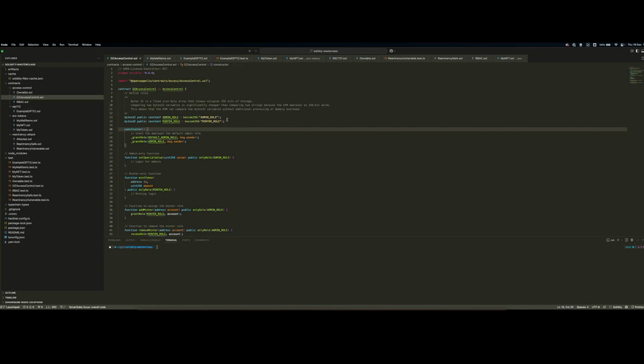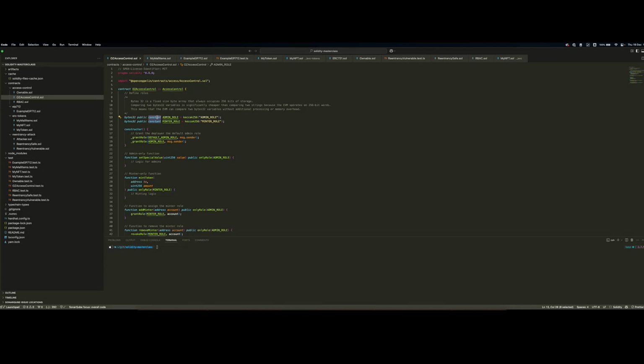Instead, with this solution, roles are defined by bytes32s. So it's simply the hash using keccak of the role that usually has this syntax, which is a string. So you have the role name underscore ROLE, and the hash results in a constant of a bytes32 primitive type. This means that constants are directly inside the bytecode upon compilation of our smart contract. It makes it a lot more gas efficient.